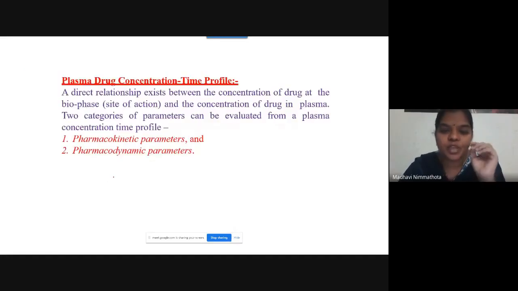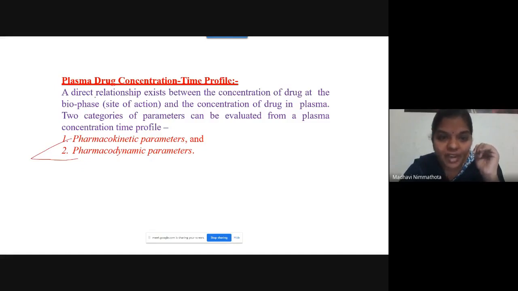So before learning in detail about pharmacokinetic principles, you have to learn the plasma drug concentration time profile. What is the importance? Why do we have to learn this? By learning this plasma drug concentration time profile, you may get pharmacokinetic parameters and pharmacodynamic parameters.